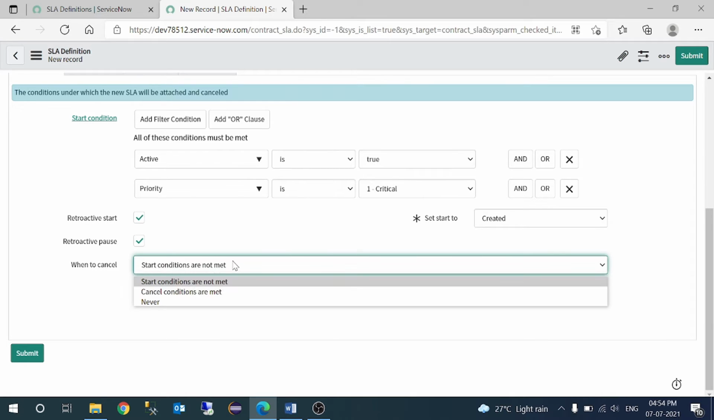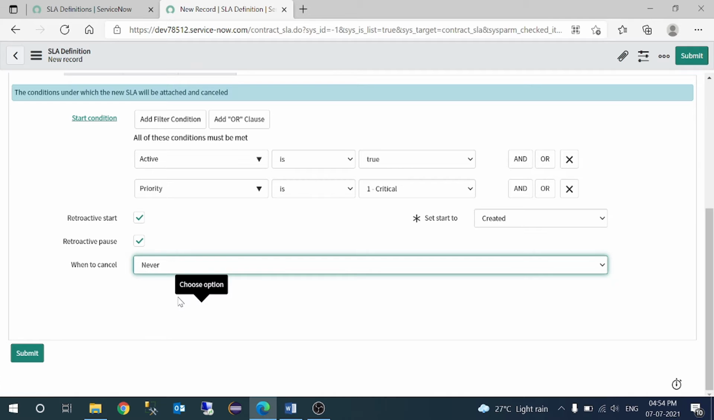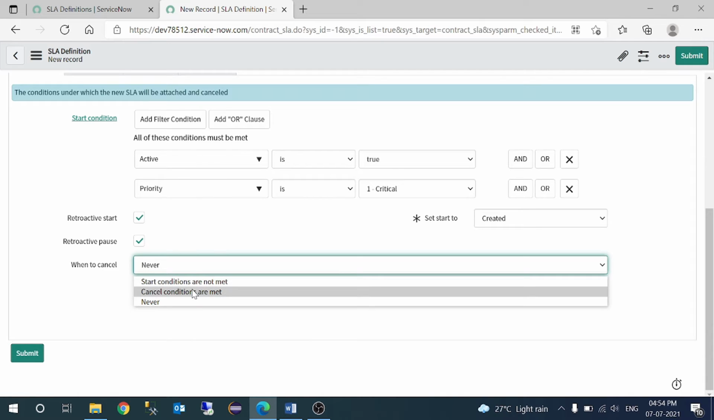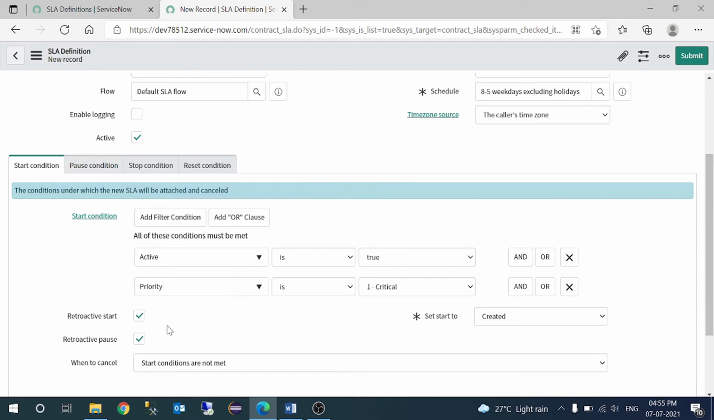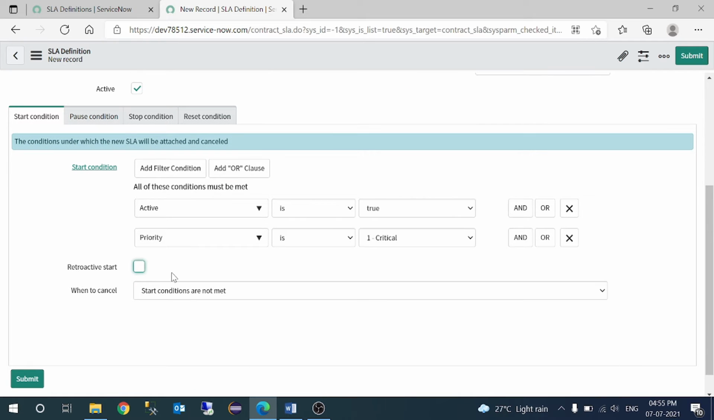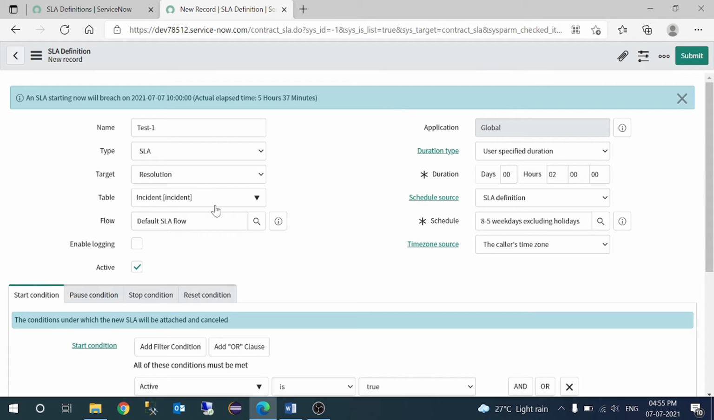Here we have to select any one, like never, meaning it will not pause. Anyway, we will see retroactive start with a practical example of how it happens, but not in this video, maybe in the next video. This time I'm just going with the unselected box. So this is the condition which I'm giving to attach this SLA to the incident ticket.